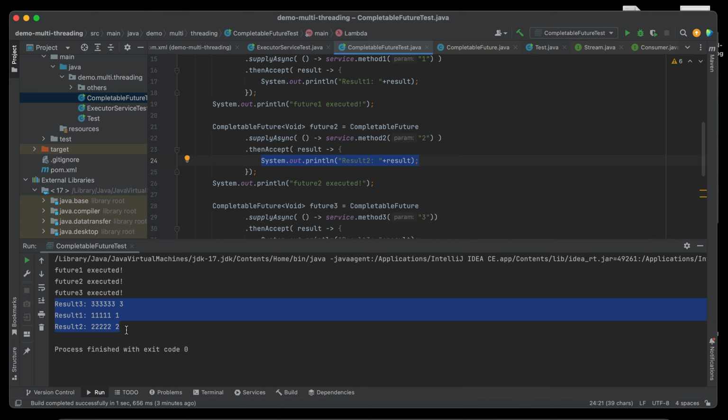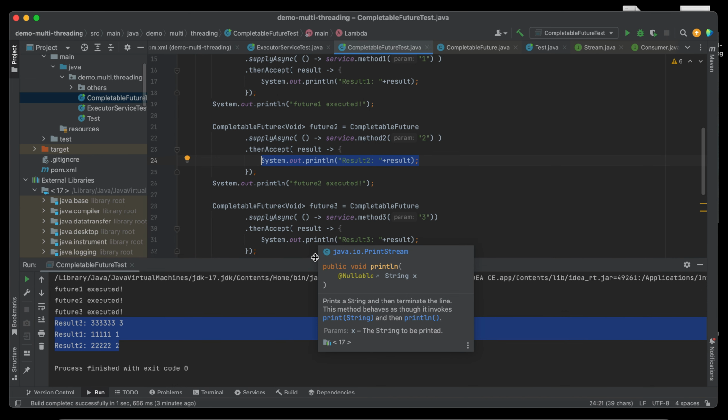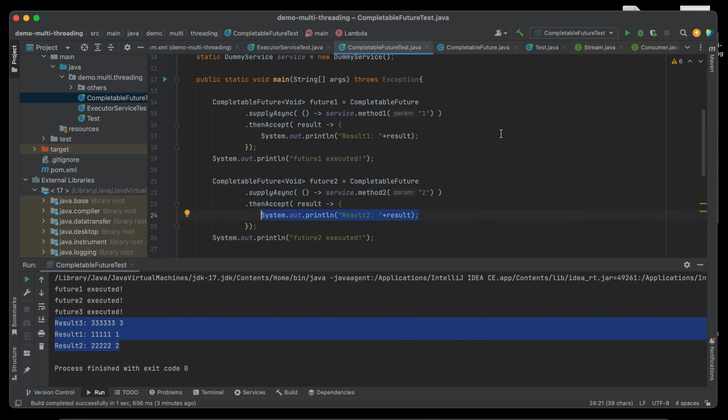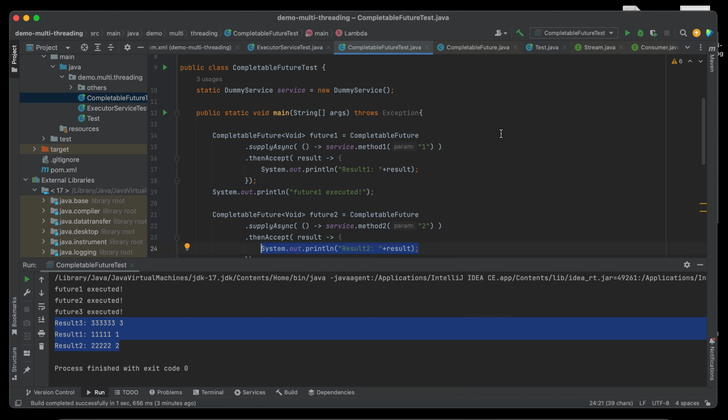All right. So I think you learned something about how to use completable future. This is very important when you are learning multi-threading.